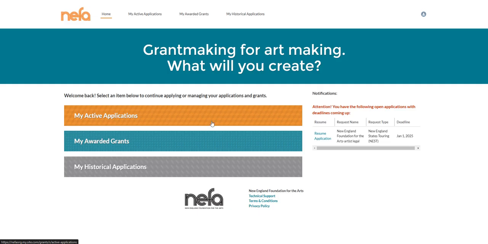Note that as of January 2025, historical applications and awarded grants before 2025 will not be available in this portal. We expect that those will be available sometime in summer 2025. The notifications panel will show an alert when you have an open application or grantee report with an upcoming deadline. Now let's look at managing active applications.